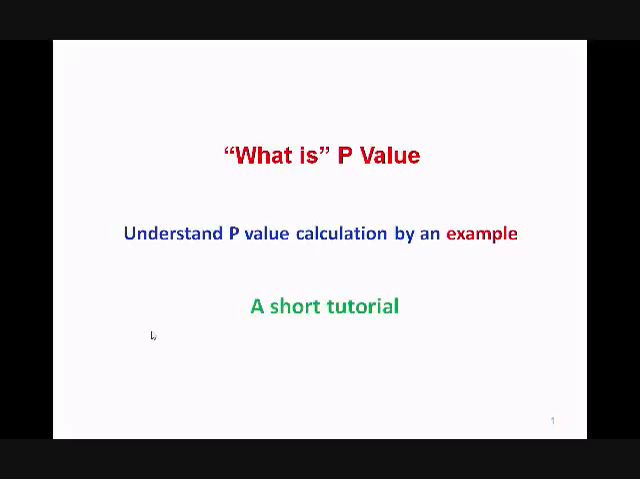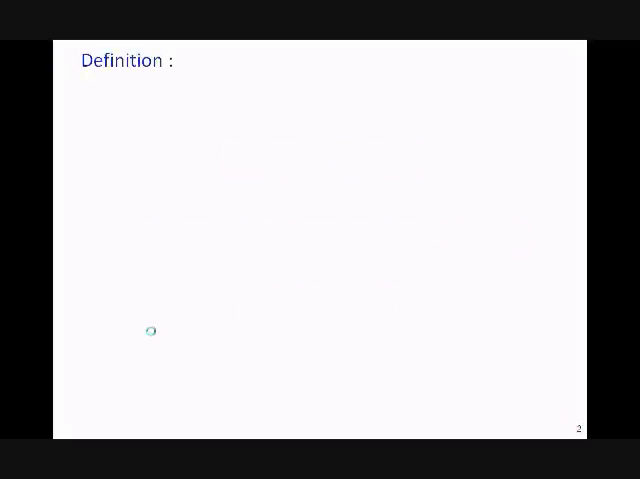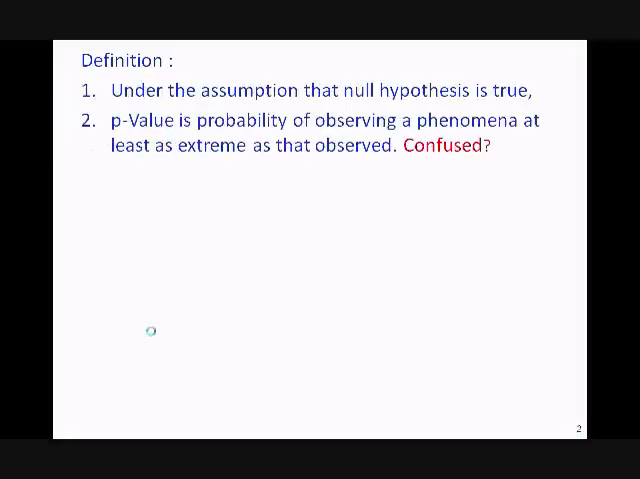Let's understand p-value through an example. The definition of p-value is, under the assumption that the null hypothesis is true, it is the probability of observing a phenomenon at least as extreme as that observed. Quite confusing, isn't it? Don't worry, we are going to understand this through an example.